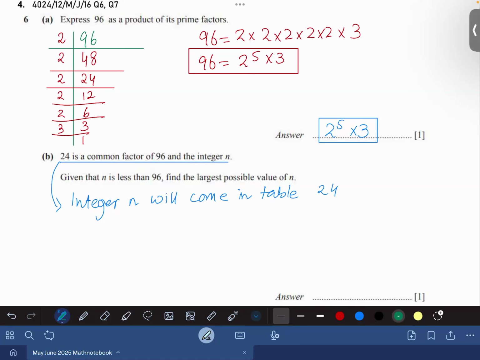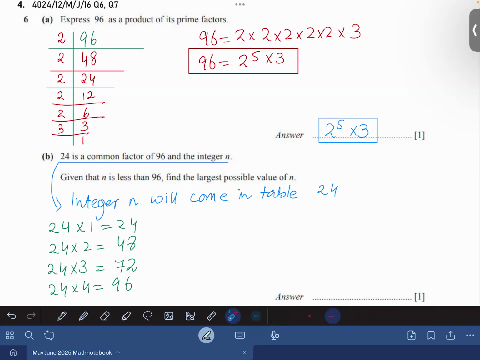That is the hint. So 24 ones are 24. 24 times 2 is 48. 24 times 3 is 72. And 24 times 4 is 96.